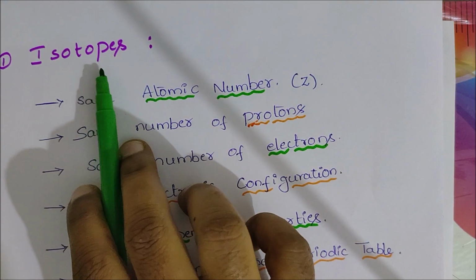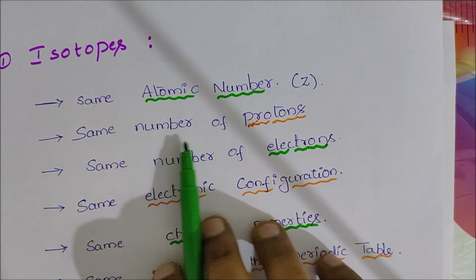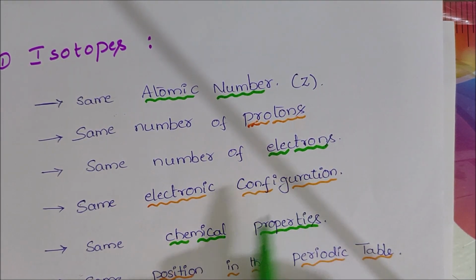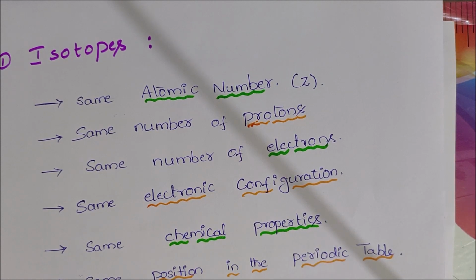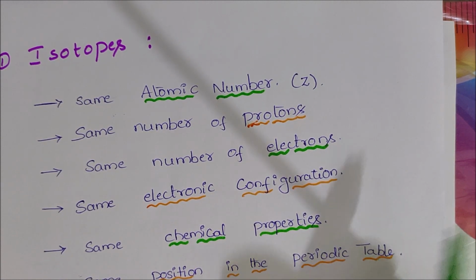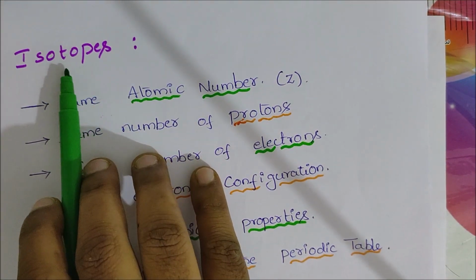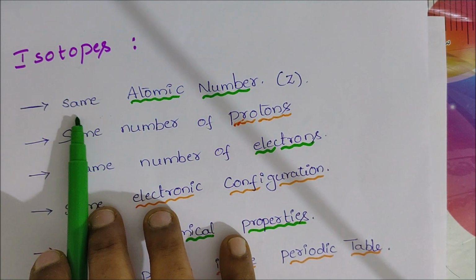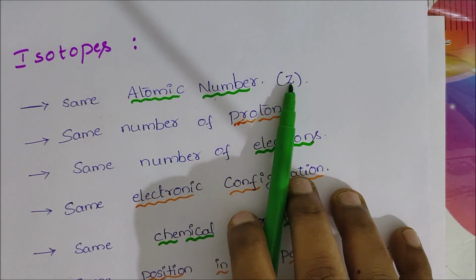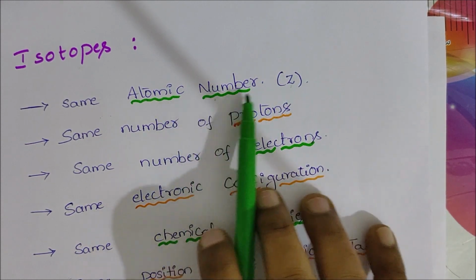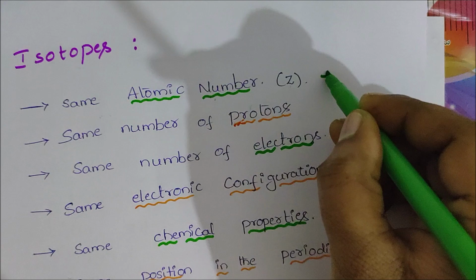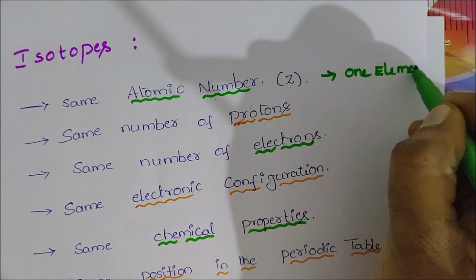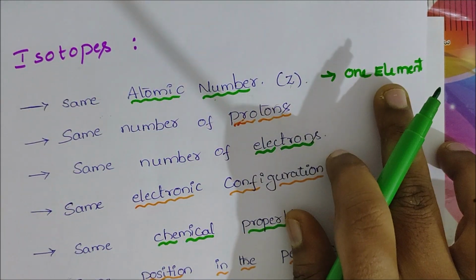In isotopes, the elements have the same atomic number, the same number of protons, the same number of electrons, the same electronic configuration, the same chemical properties, and the same position in the periodic table. Having the same atomic number means it contains only one element.